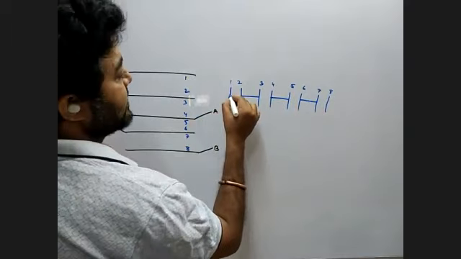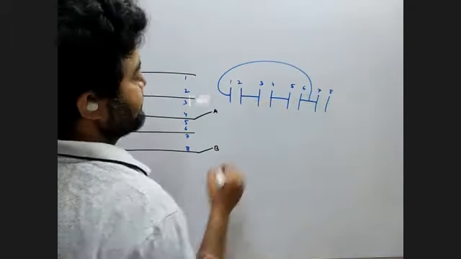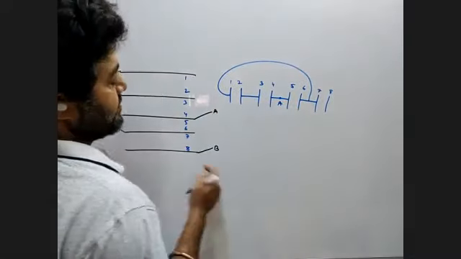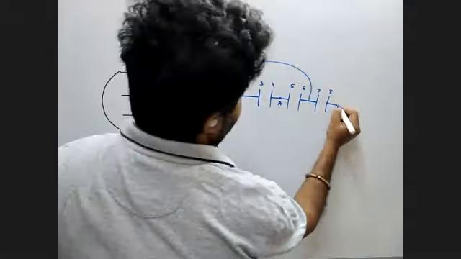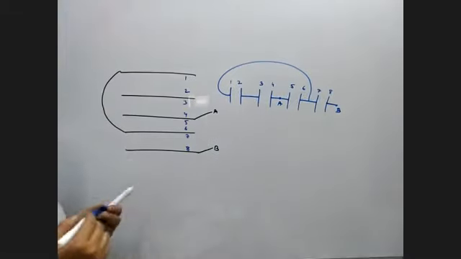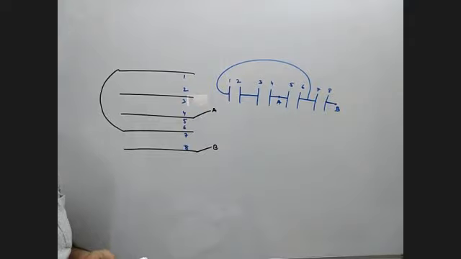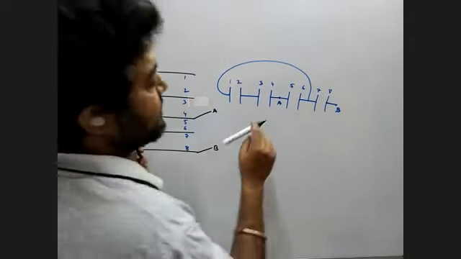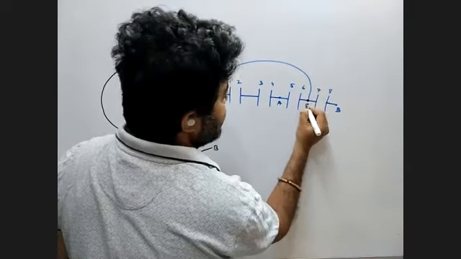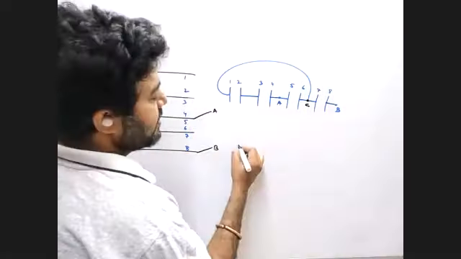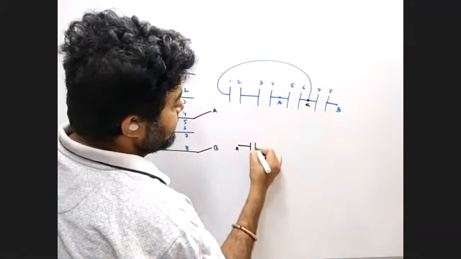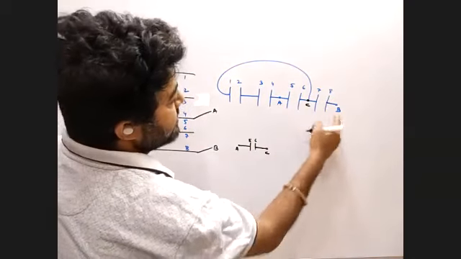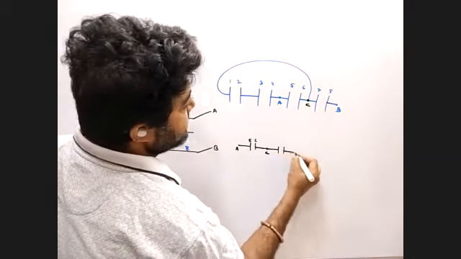1 is connected with 6, 7. Between 4 and 5, you have the point A. At 8, you have the point B. Clearly, it is visible that between A and B, you have one more point. Let the point be C. Now from A, you have one capacitor 5, 6, then you have the point C, then you have the 7, 8 capacitor to B.